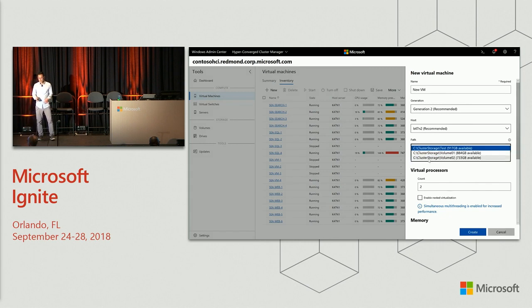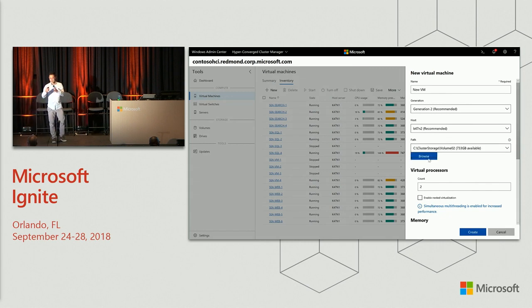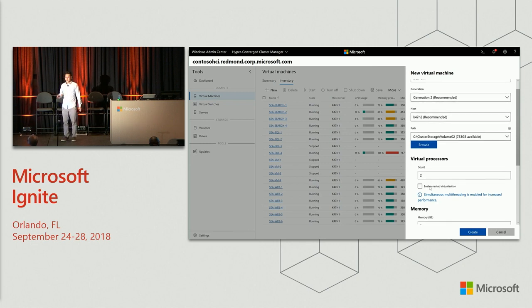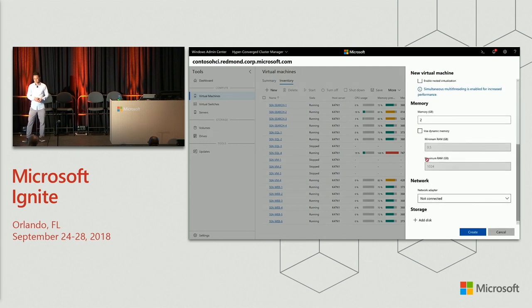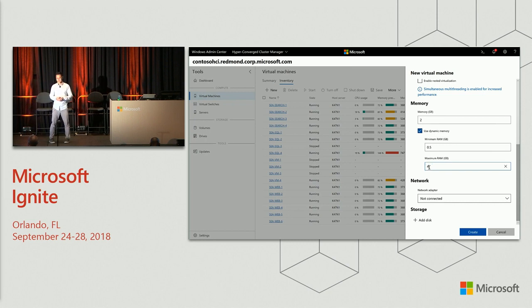We have the list of volumes. And whichever volume you choose, the VM files are placed in a single folder again. The number of processors, you can finally change when you're creating a VM. And nested virtualization, it's a single checkbox, but Windows Admin Center is the only place where we have it enabled in the UI. For memory, you can enter numbers. Notice that it's gigabytes, it's not megabytes anymore. It's 2018, right?